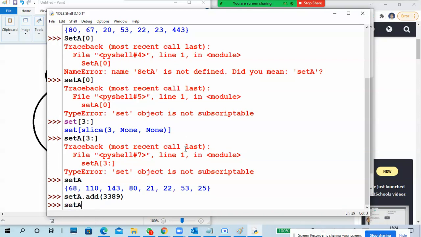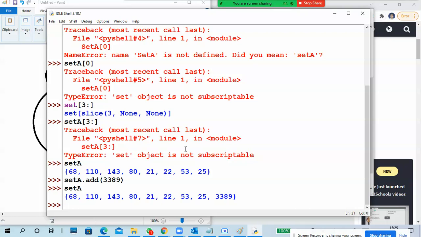Now set capital A, 3389. So we can add a particular element. In a set, each one is not a value, it is an element. So what is 3389? RDP port number, remote desktop protocol port number. Okay, like that we can do it.